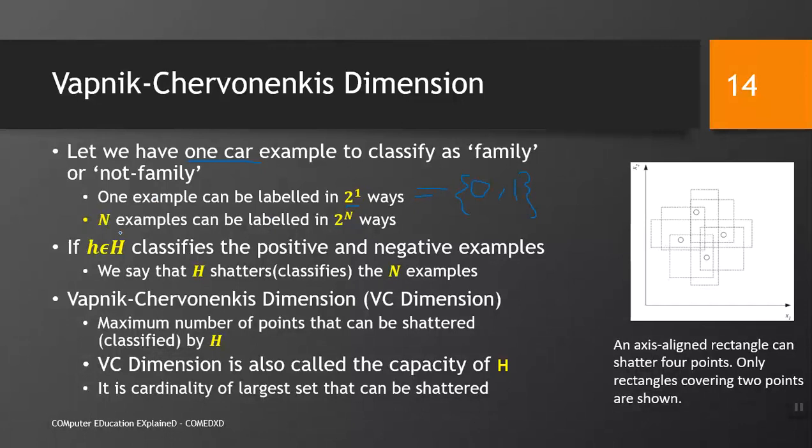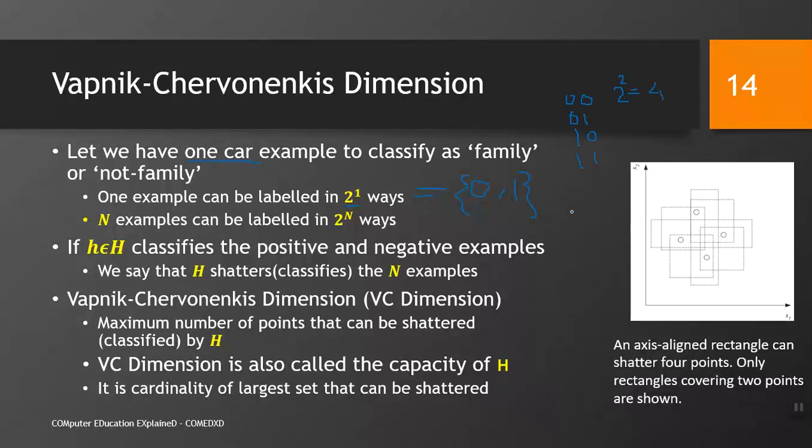For n examples, we can label them in 2 raised to the power n ways, right? Similarly, if we have 2 examples, we can label them as 0 0, 0 1, 1 0, 1 1. So, 2 examples could be labeled in 2 raised to the power 2 ways, that is 4.